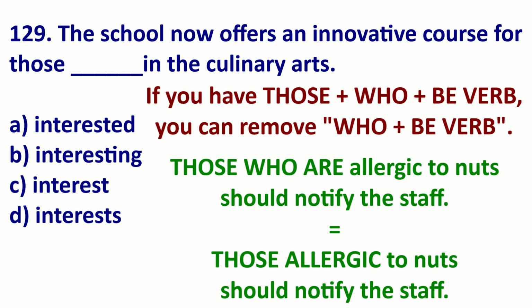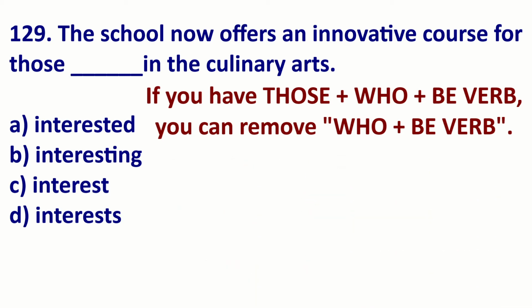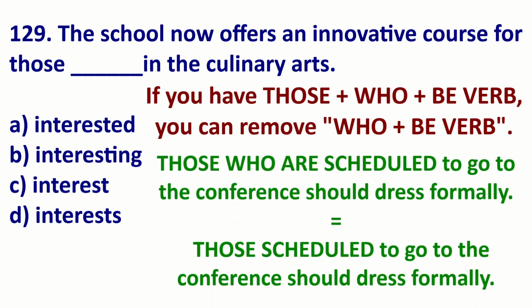So you can say those allergic to nuts should notify the staff. Here's another example. Those who are scheduled to go to the conference are expected to dress appropriately. So you can take out who are and say those scheduled to go to the conference are expected to dress appropriately. So you notice the who are has been taken out.